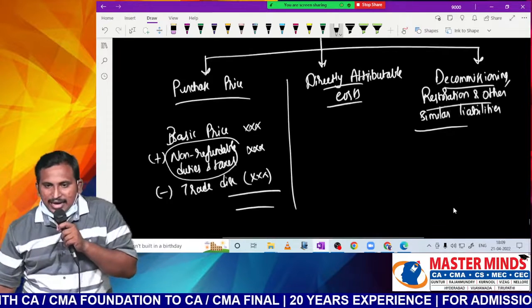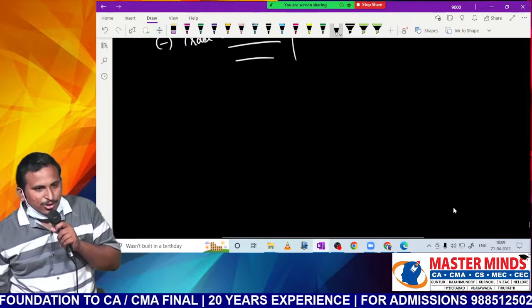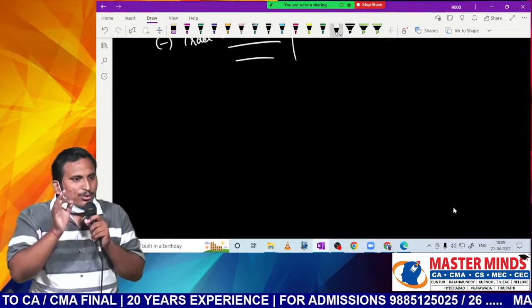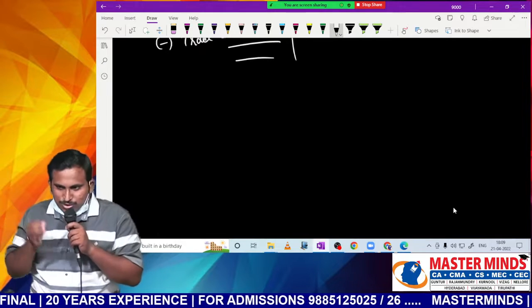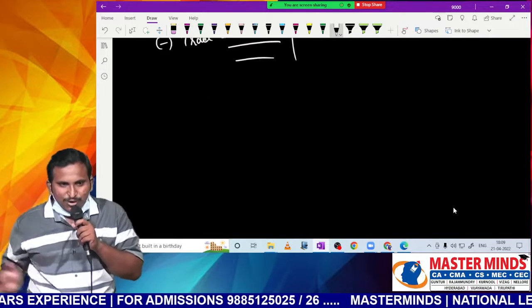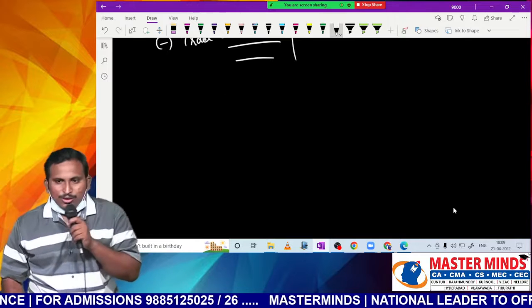Next, directly attributable costs. What do you mean by directly attributable costs? Very simple. Those costs which are required to make the asset ready for use are said to be directly attributable costs.